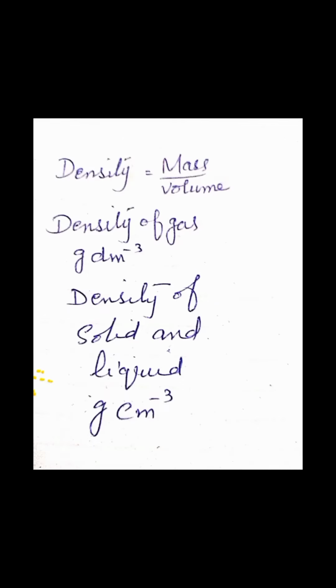Students, you can calculate the density of the gases by this formula, that is density is equal to mass by volume. Density of the gases is measured in grams per dm cube and the density of solids and liquids is measured in grams per cm cube. Density of gases increases by cooling. It is because when temperature is decreased, the spaces between the molecules are reduced and the volume of the gas is also decreased.